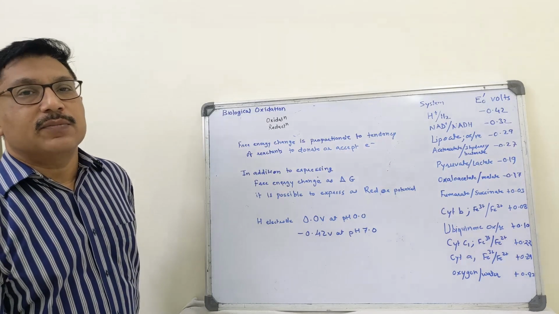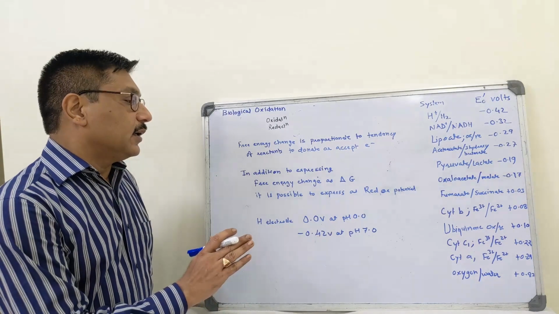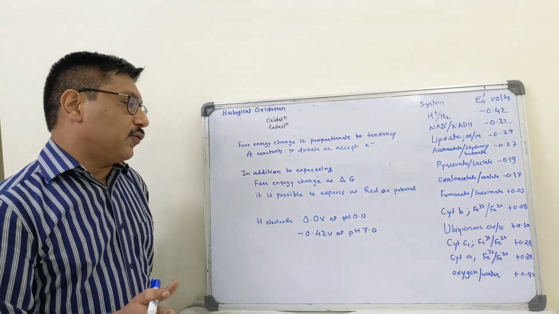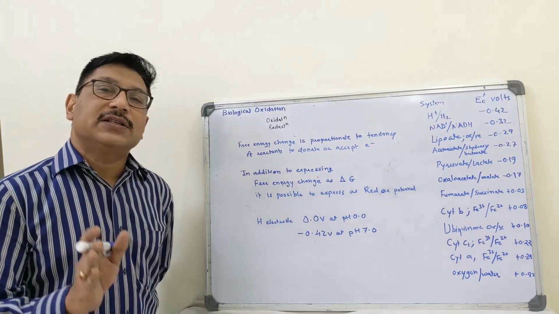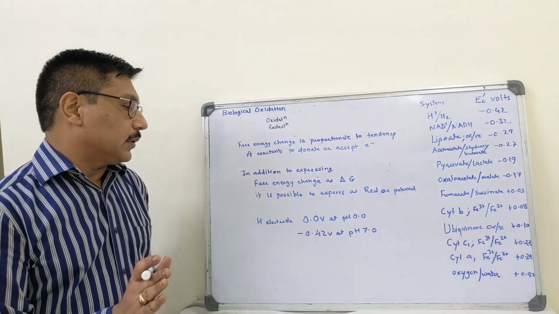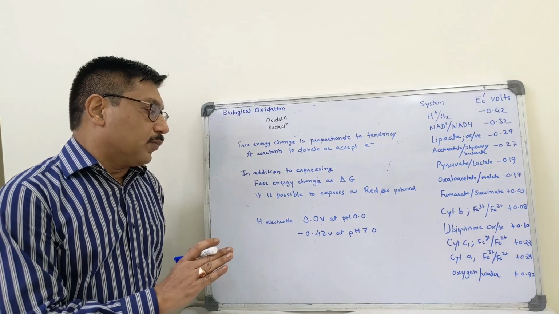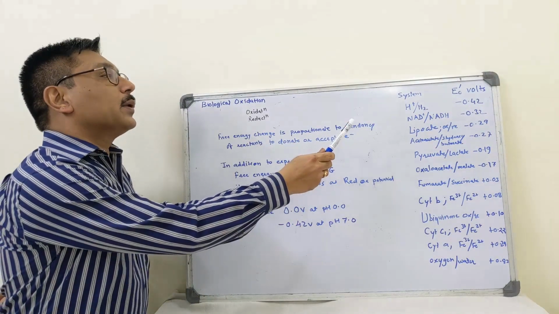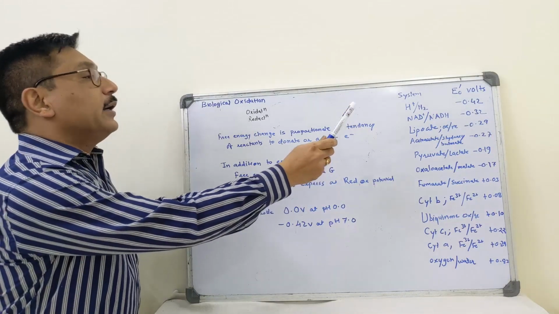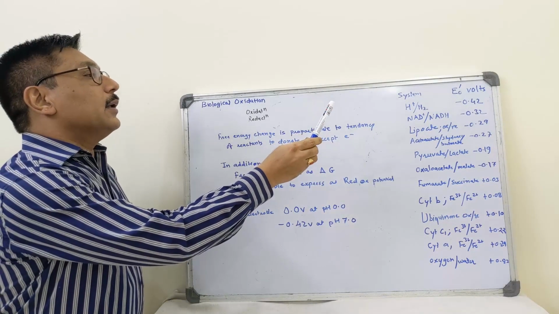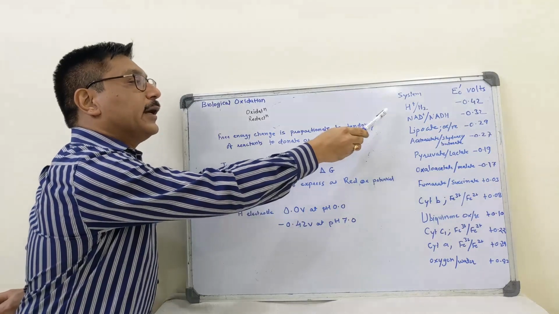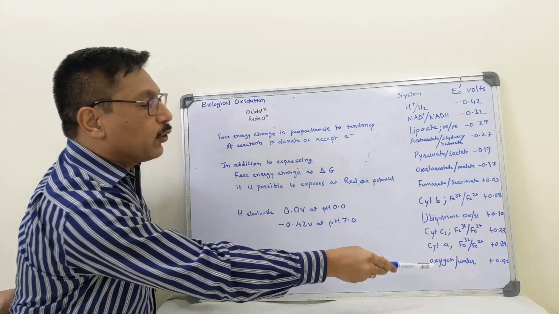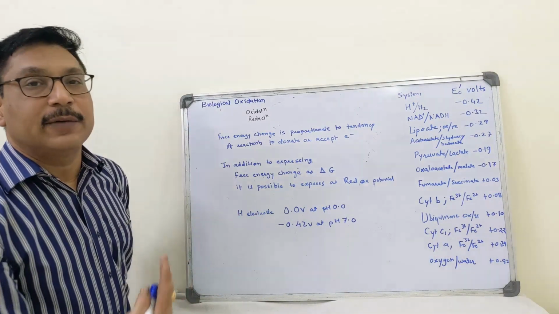But for biological system, the redox potential is taken at pH 7.0, and hence the potential of hydrogen electrode at pH 7.0 is minus 0.42 volts. So the more negative the redox potential, the more tendency to lose electrons, whereas the higher the positive redox potential, the more tendency to accept electrons.